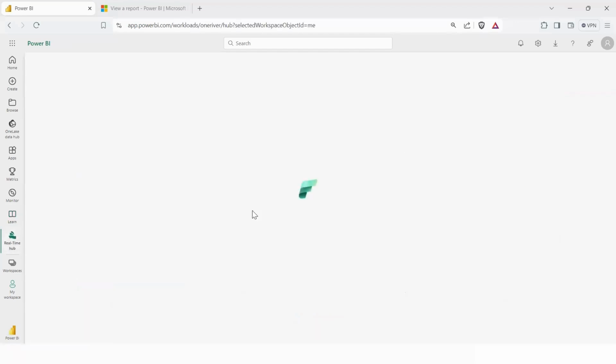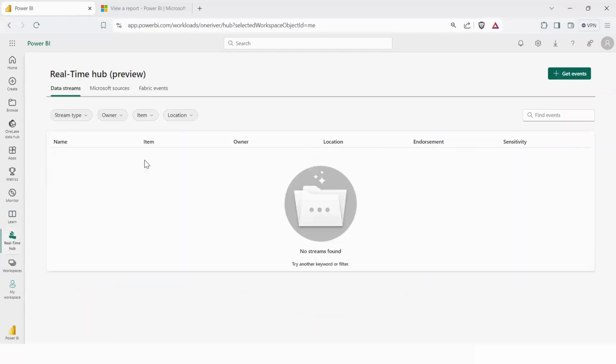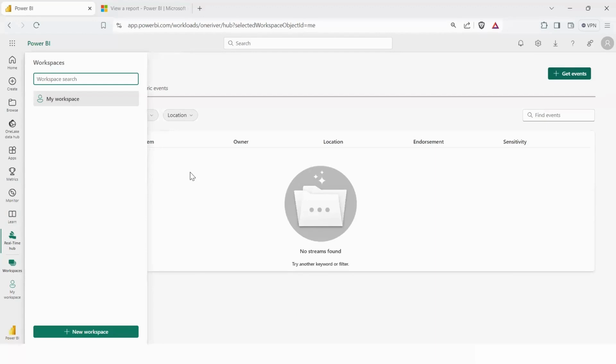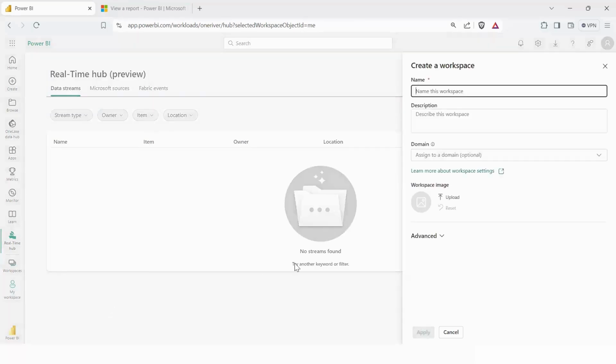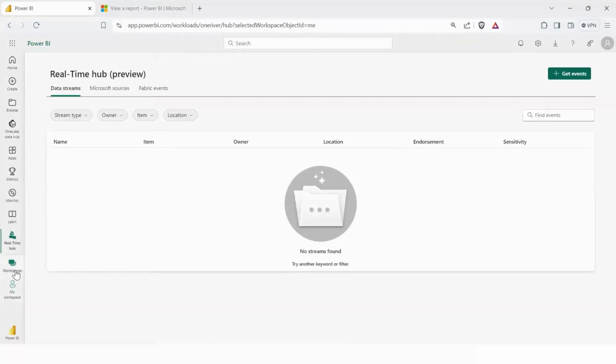Then we have the real-time hub, basically for managing the real-time data over here. So if you are creating a data stream, which is your real-time data, you can manage it from this part. Then we have the workspace option over here. You can see that it has already created My workspace for me. If I want to create any new workspace, I can click over here on the New workspace option and then it would create a new one for me. So we will also talk about it in some time.